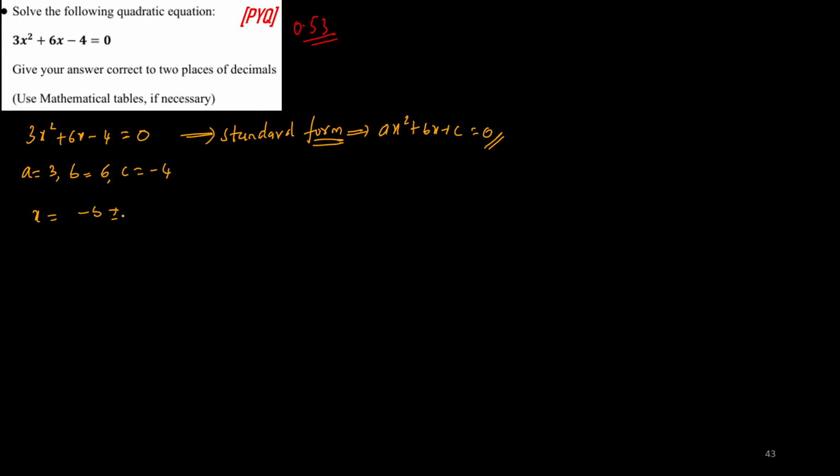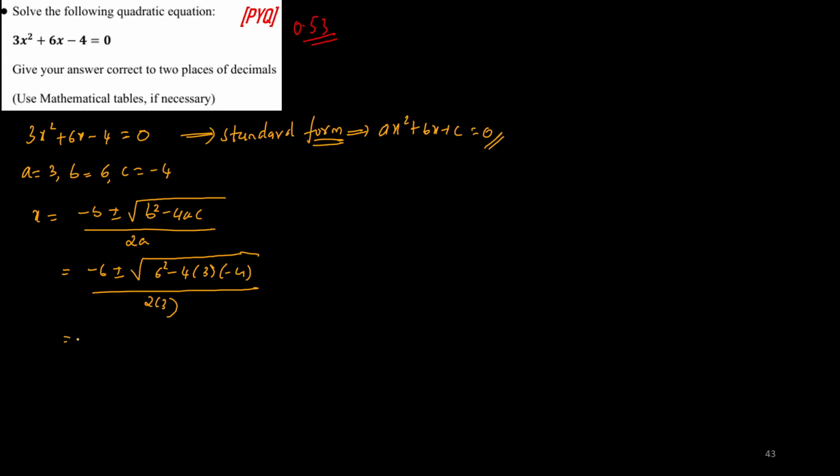The formula to be written is x equal to minus b plus or minus square root of b square minus 4ac, divided by 2a. Then substitution: minus 6 plus or minus square root of 6 square minus 4 into a, which is 3, into c, which is minus 4, divided by 2 into 3. So minus 6 plus or minus square root of 36 plus 48, since minus into minus is plus and 12 fours are 48, divided by 6. So minus 6 plus or minus square root of 84, divided by 6.